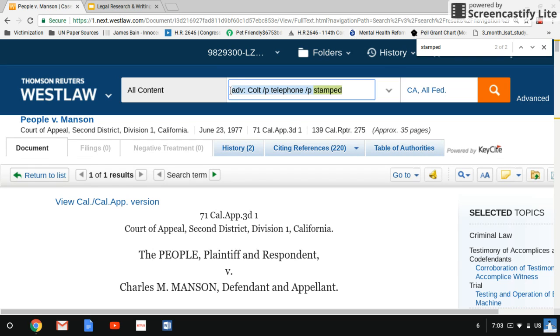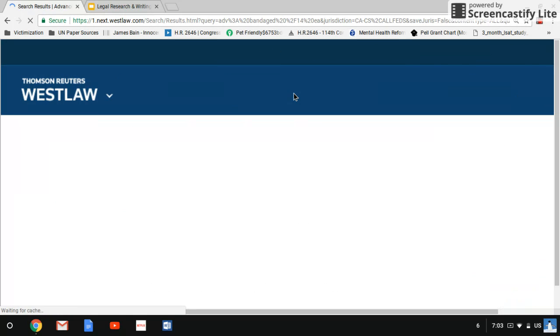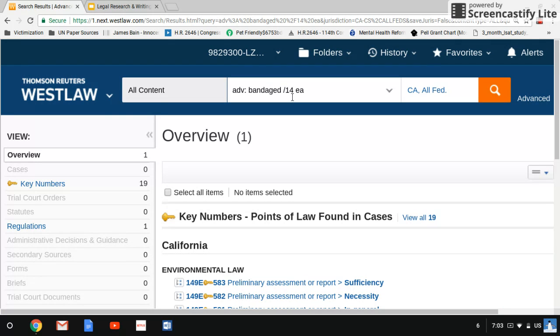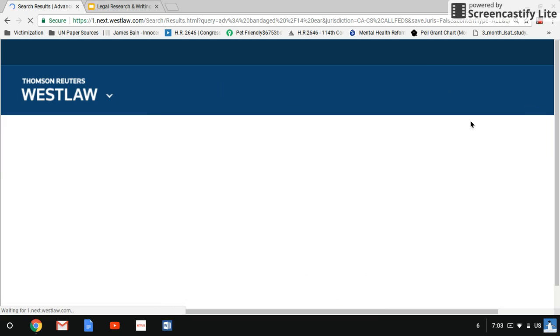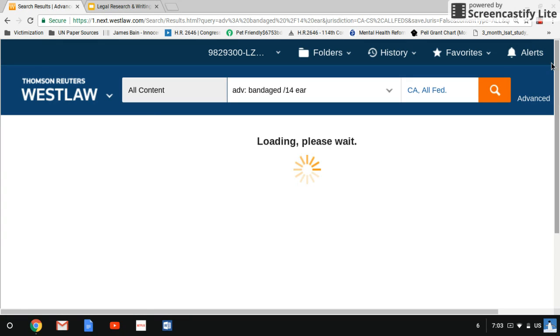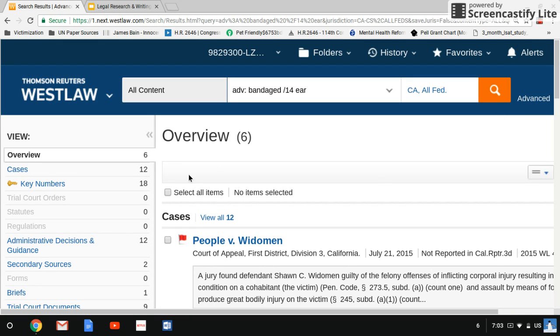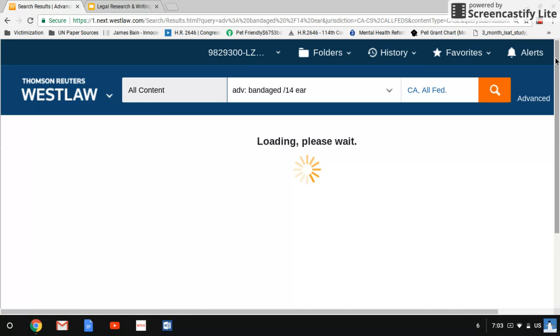And we will enter bandaged backslash 14 ear. We forgot the R, so we're going back to do that search again. And this search will be the fourth result to come up for us.